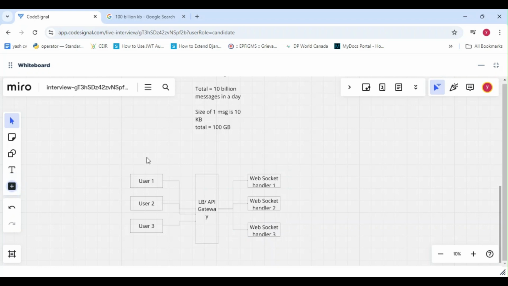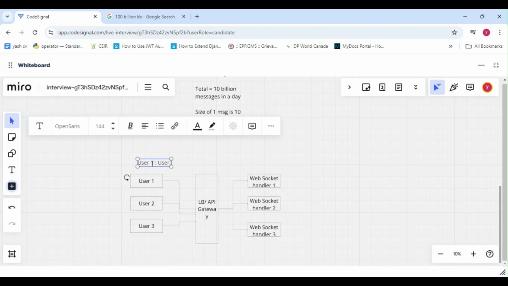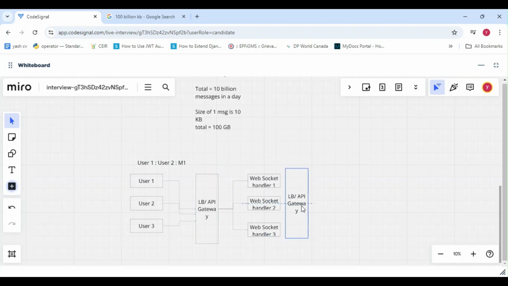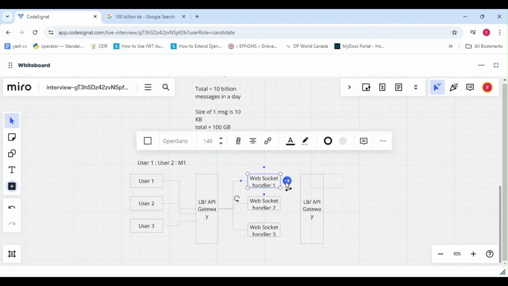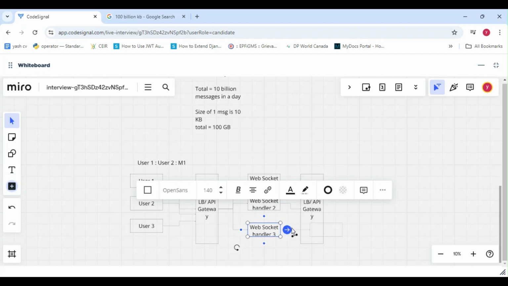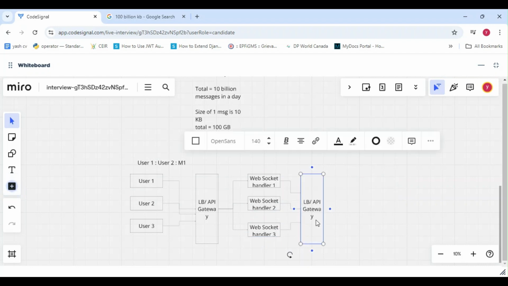So suppose user 1 wants to send a message to user 2, and this message is M1. Then it will flow to the load balancer, then to the WebSocket handler, then again to the load balancer. Then it will reach the messaging service.